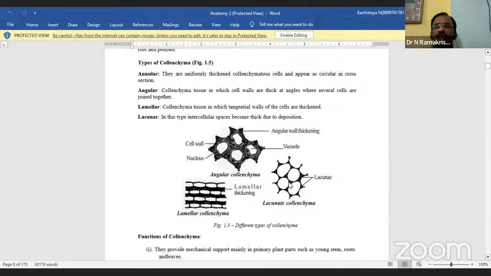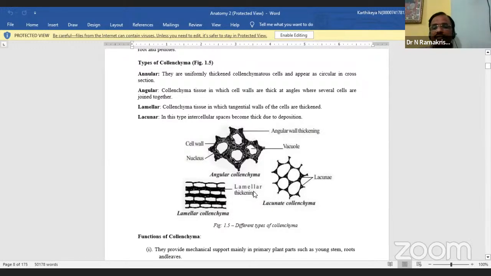What is the last one? Lacunate. In lacunate collenchyma, the cell wall material is primarily deposited around the intercellular spaces. The word lacuna refers to intercellular spaces. This is often found in aerial roots, stems, and in Malvaceae and Lamiaceae. So this is collenchyma.